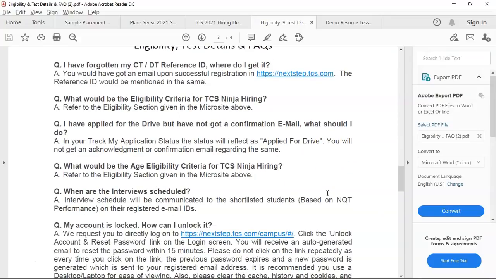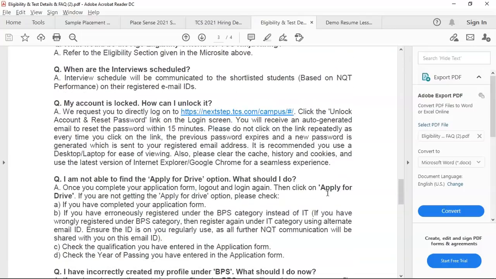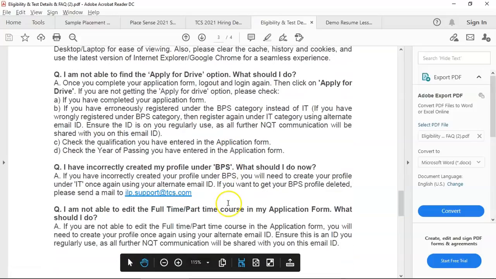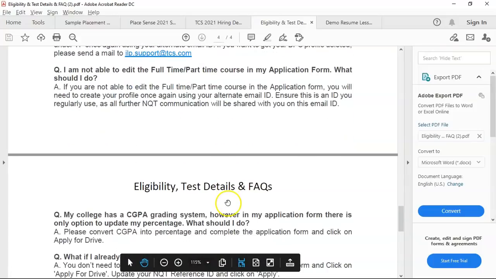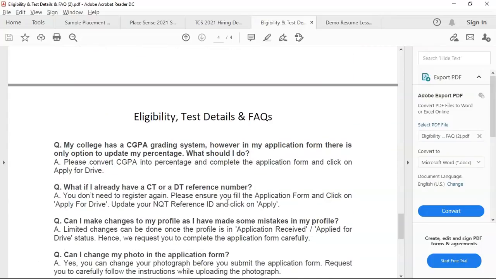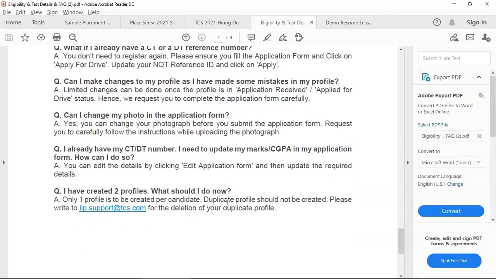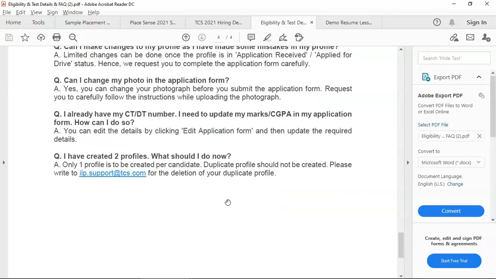Interviews will be communicated to the shortlisted students. And for apply for drive, if you are not able to find it, they have given how you have to find that. All of these details are very simple. College has a CGPA; convert CGPA into percentage whenever it is asking for it. All of these photos, resumes, and different profile questions are given, and you can read this before you apply and submit your application.